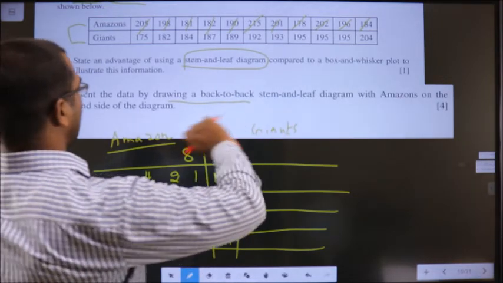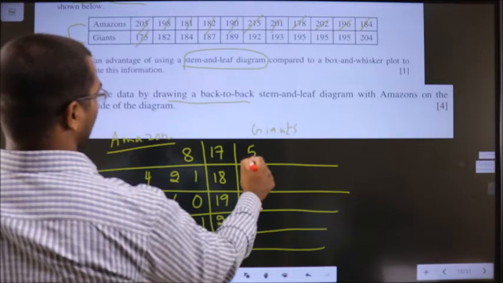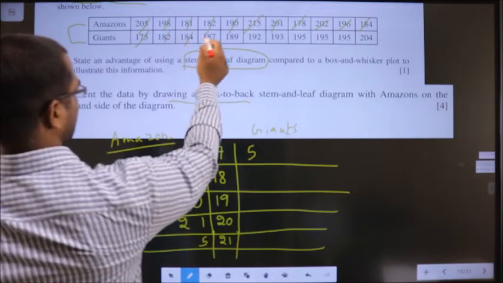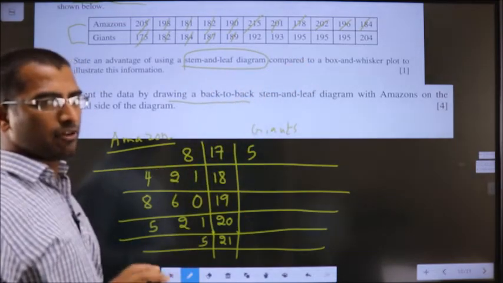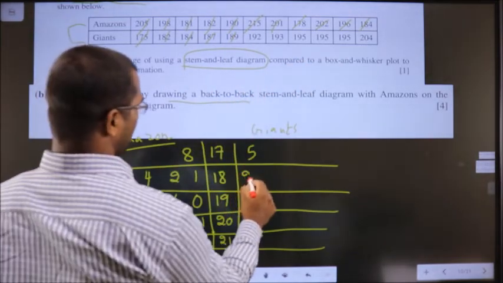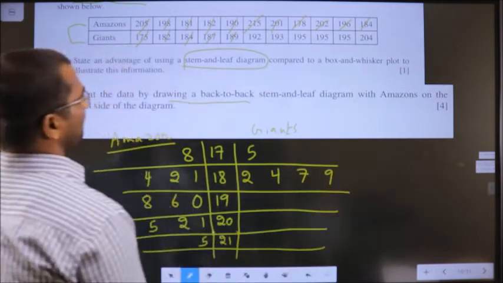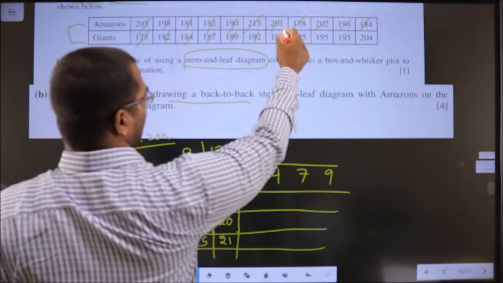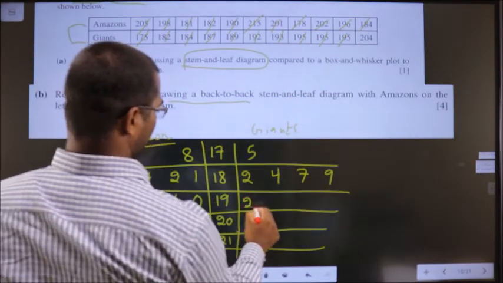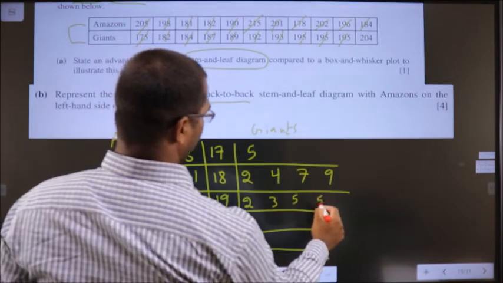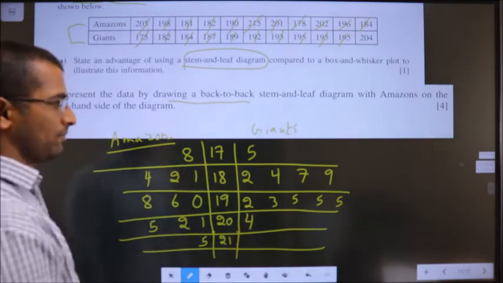For Giant, starting with 175. For Giants, it's easier since he has already arranged the data for us. So it's only 2, 4, 7, 9. Next, with 19, 2, 3, 5, 5, 5. So 2, 3, 5, 5 and 5. With 20, it is only 4.